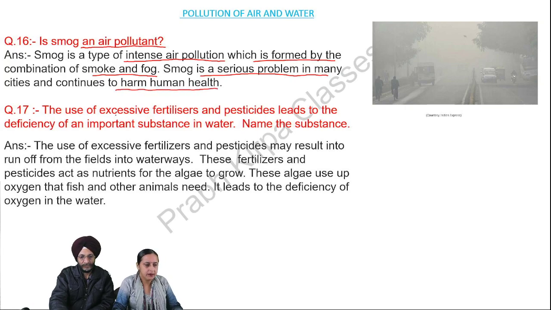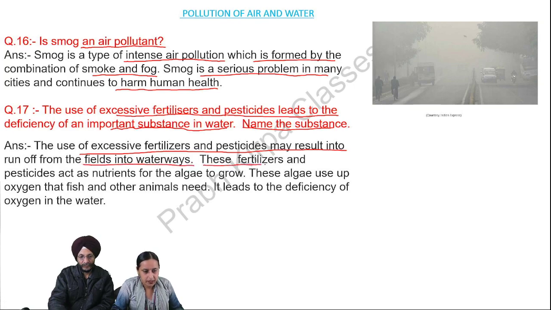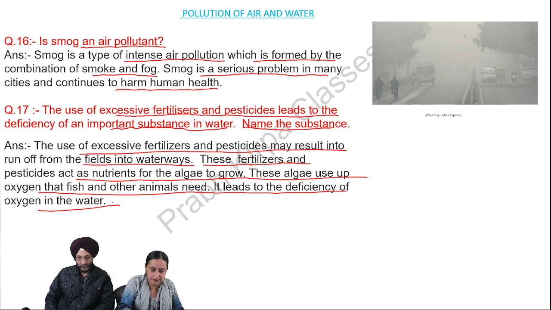Question number 17. The use of excessive fertilizers and pesticides leads to the deficiency of an important substance in water. Name the substance. Answer. The use of excessive fertilizers and pesticides may result in runoff from the fields into waterways. These fertilizers and pesticides act as nutrients for the algae to grow. These algae use up oxygen that fish and other animals need. It leads to the deficiency of oxygen in the water.